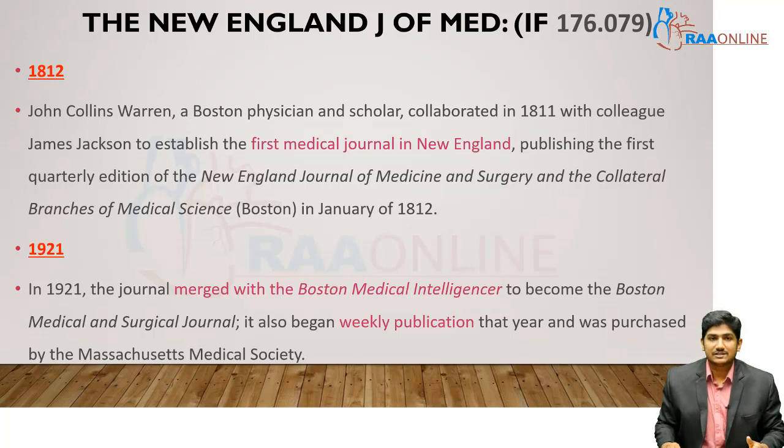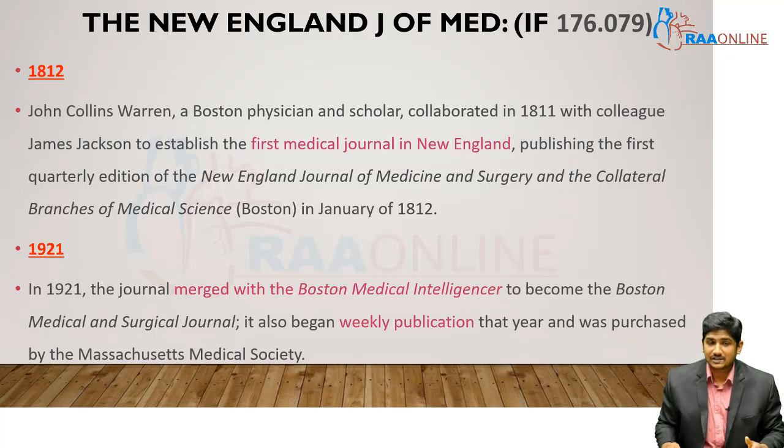A small word about this journal: it was started in 1812 by John Collins Warren, a Boston physician and scholar who collaborated in 1811 with his colleague James Jackson to establish the first medical journal in New England, publishing the first quarterly edition of the New England Journal of Medicine and Surgery and the Collateral Branches of Medical Science, Boston, in January 1812.